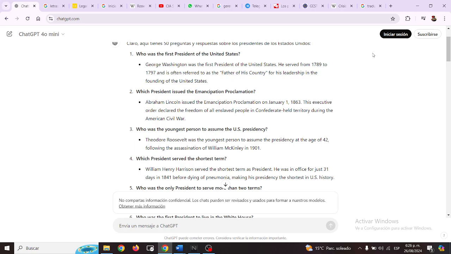Which president served the shortest term? William Henry Harrison served the shortest term as president. He was in office for just 31 days in 1841 before dying of pneumonia, making his presidency the shortest in USA history.